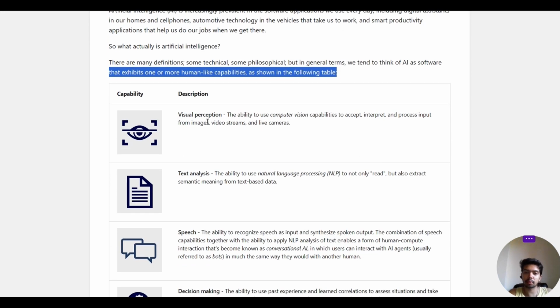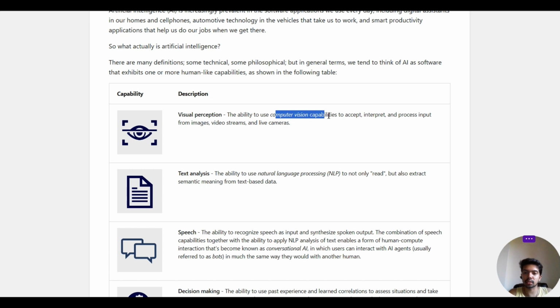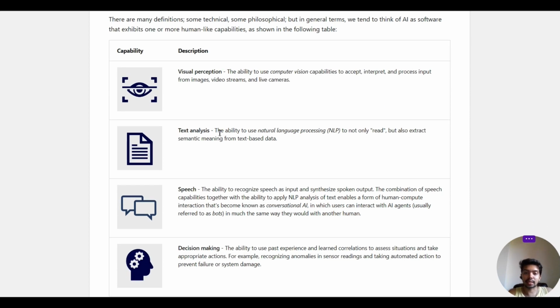Visual perception is the ability to use computer vision capabilities to accept, interpret, and process input from images, videos, and live cameras. This is a capability that AI has. Then there is text analysis, the ability to use NLP to not only read but also extract the semantic meaning from text-based data.